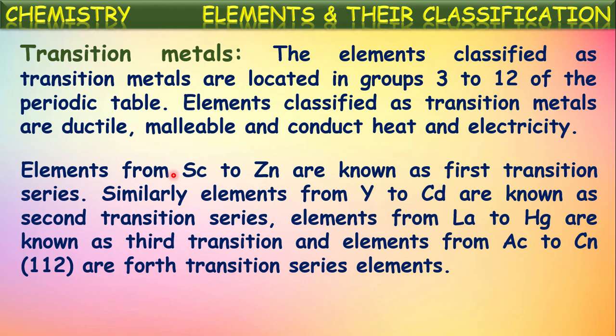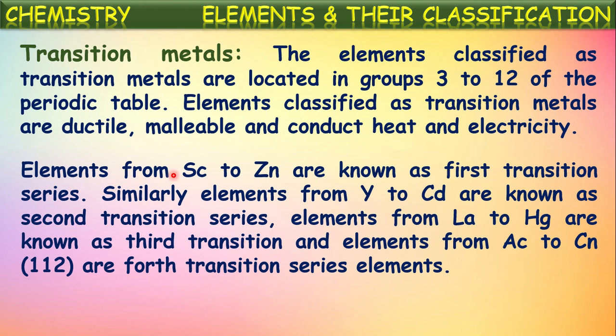The elements from scandium to zinc are known as the first transition series, because these metals are in the first horizontal row, that is, the 4th period. That's why these elements present in the first horizontal row of transition metals are known as the first transition series.